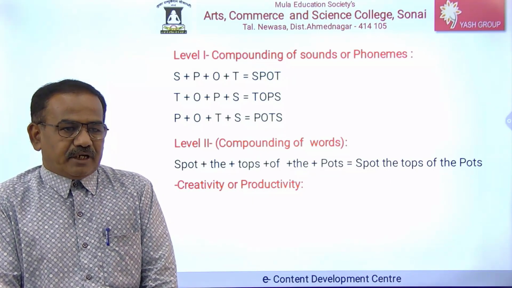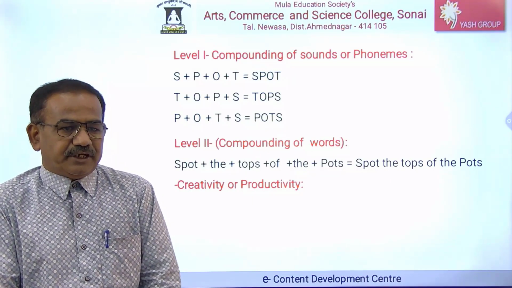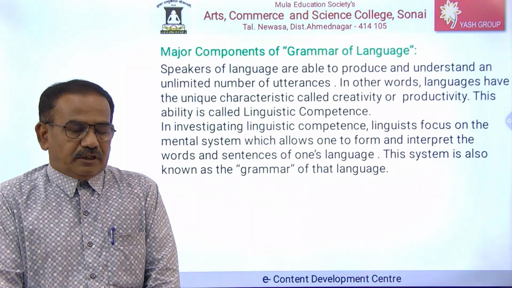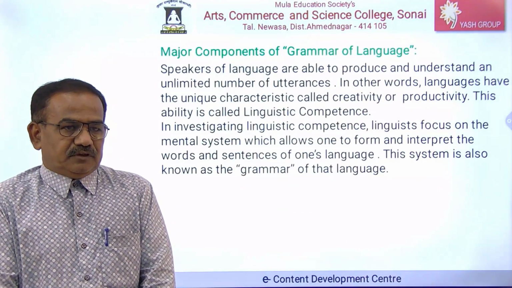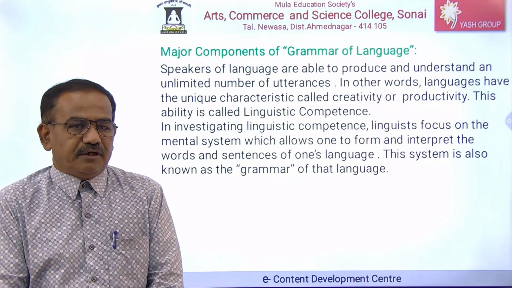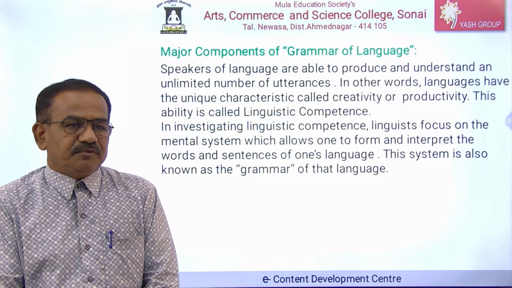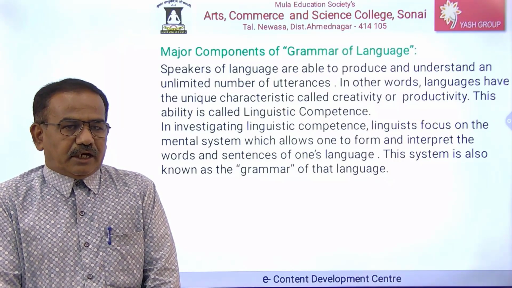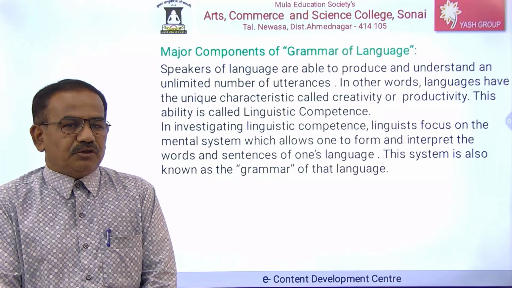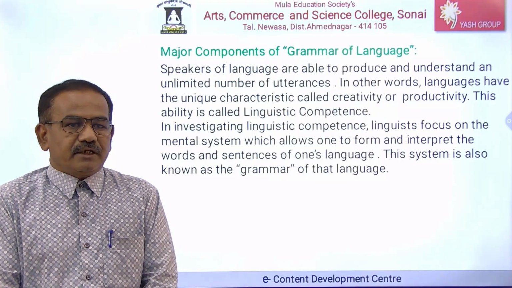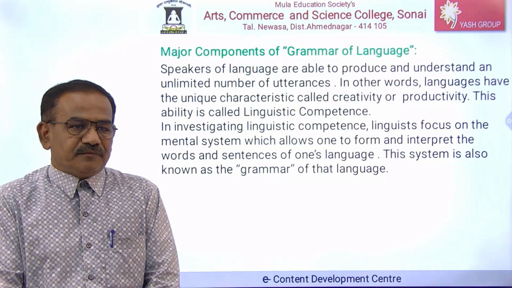The other aspect of language is creativity or productivity. Language is the process of creating or producing different types of sentences which are not produced or formed in the past.